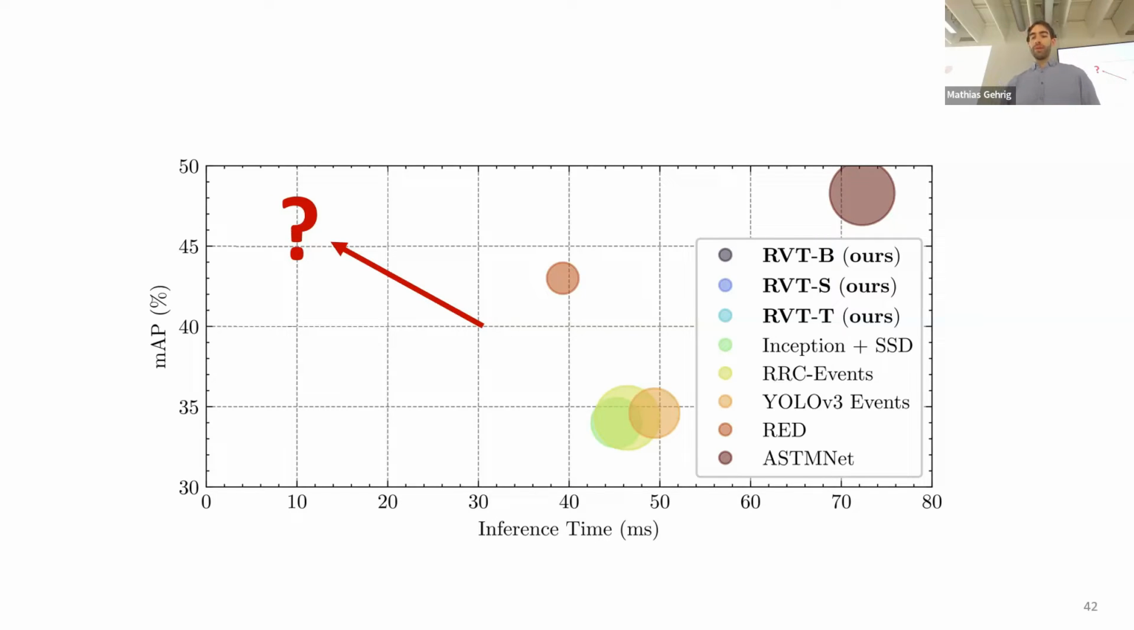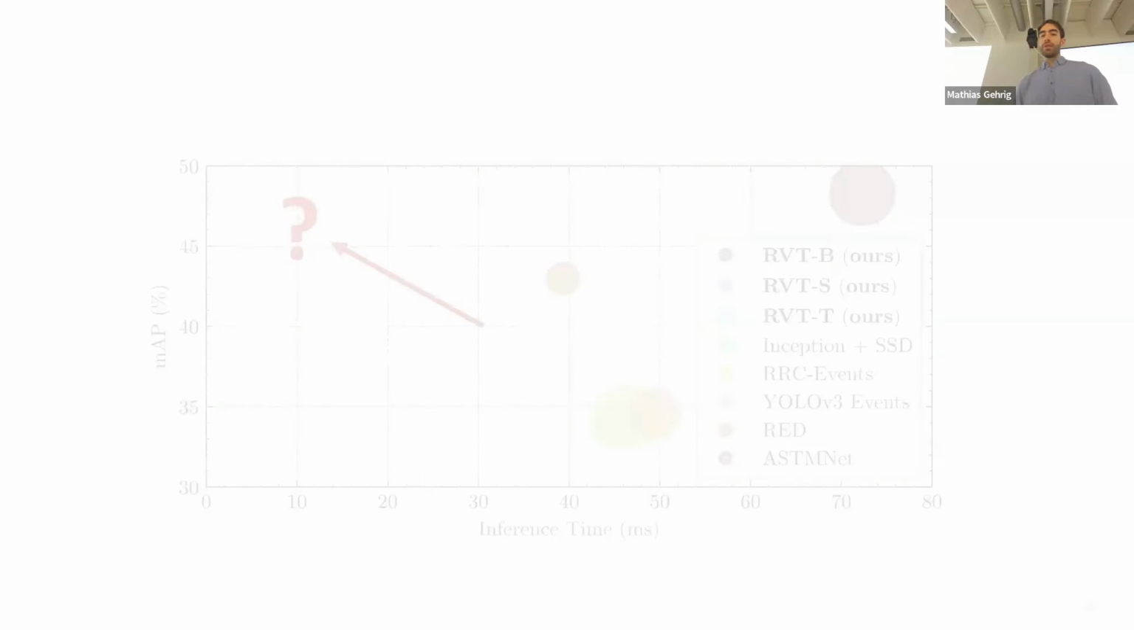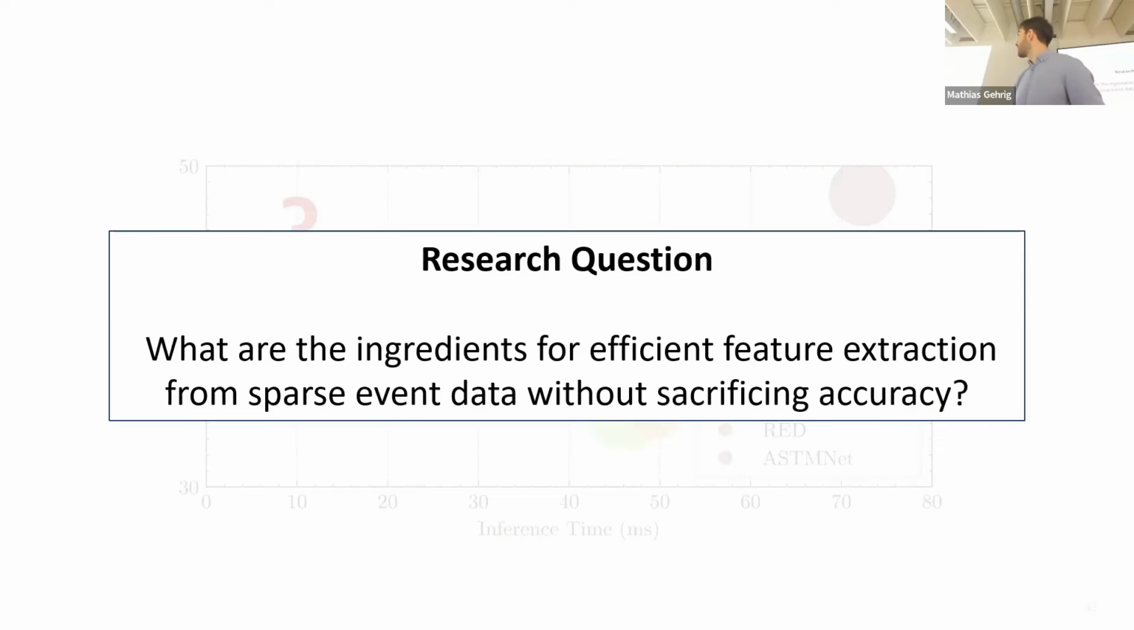To answer this research question, I performed an extensive investigation. So the question I'm asking here is, what are the ingredients for efficient feature extraction from sparse event data without sacrificing accuracy? To answer this question, I performed an extensive investigation on efficient spatial-temporal neural network design. The next slide quickly summarizes just the key findings from this study.